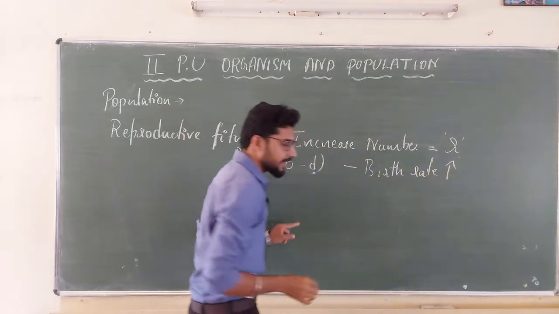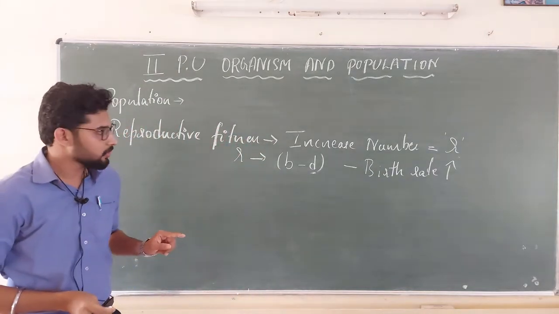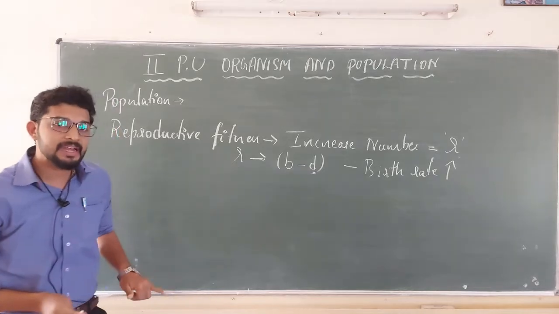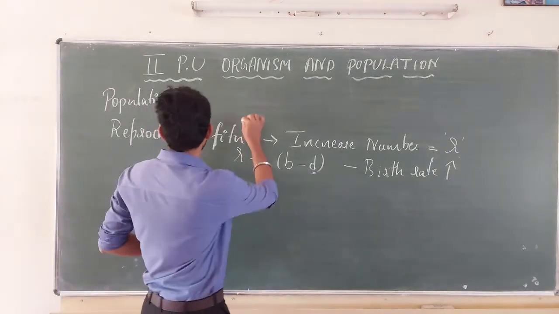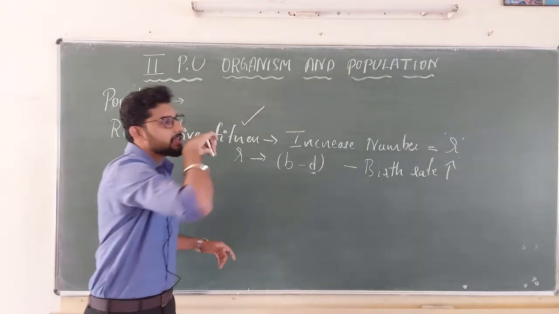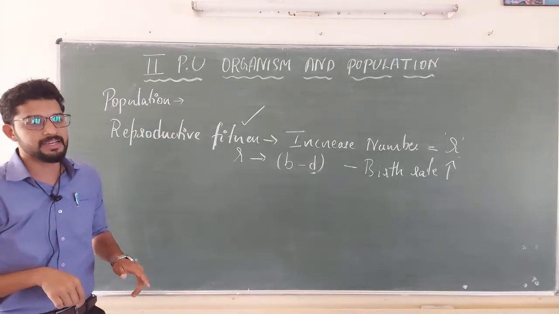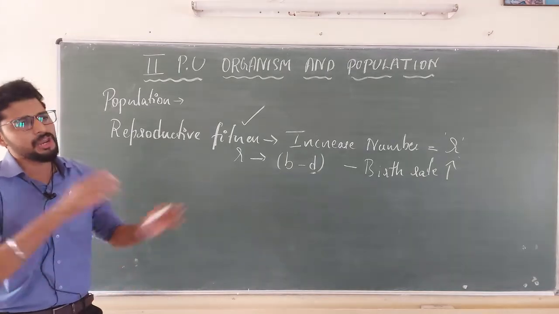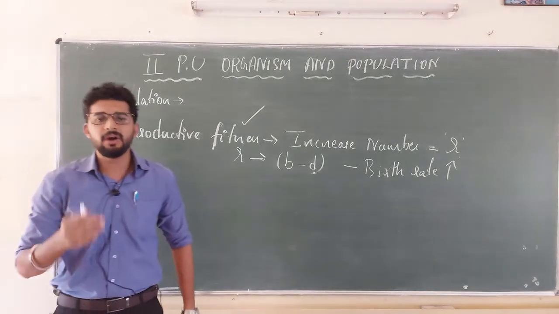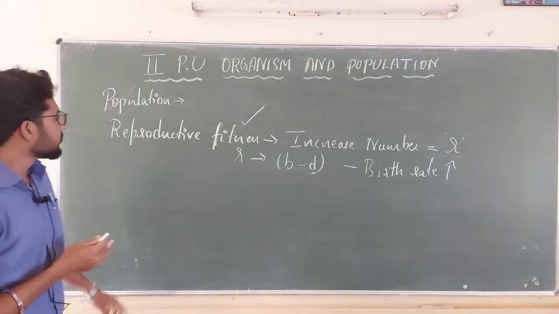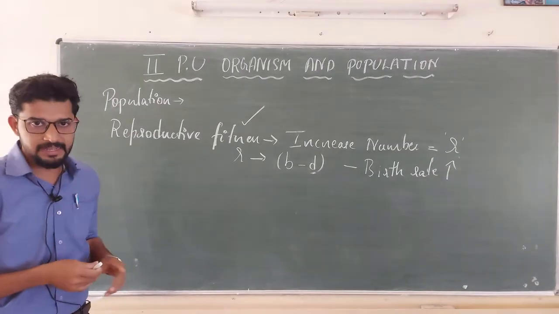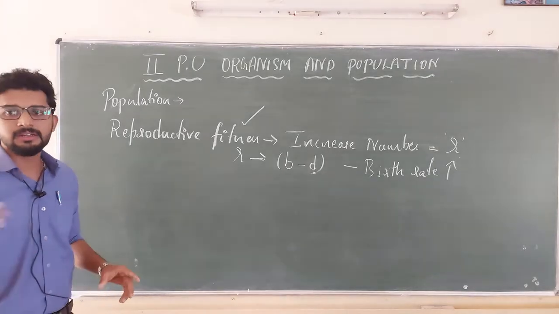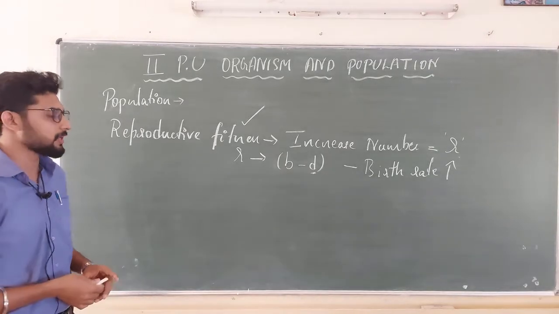If the birth rate is increasing, then the R value is also going to increase. If R is increasing, we will reach the state called reproductive fitness. If we stabilize reproductive fitness, the whole habitat will be dominated by that particular species. Almost in nature, each and every organism is going to reach the state of reproductive fitness so that they can dominate over the habitat. This is the actual story.